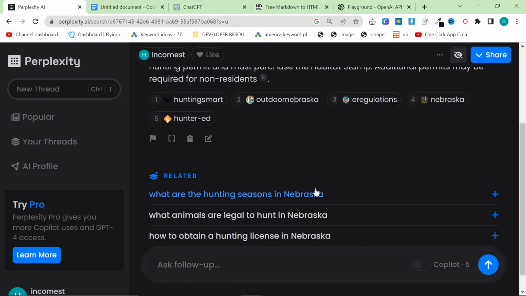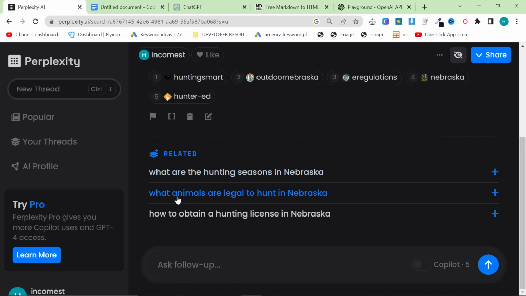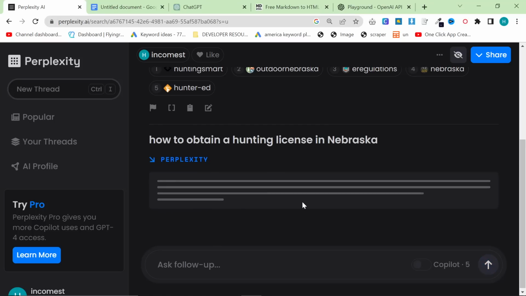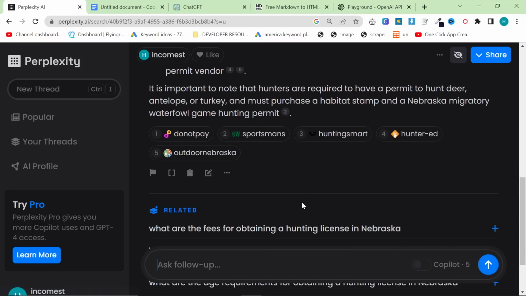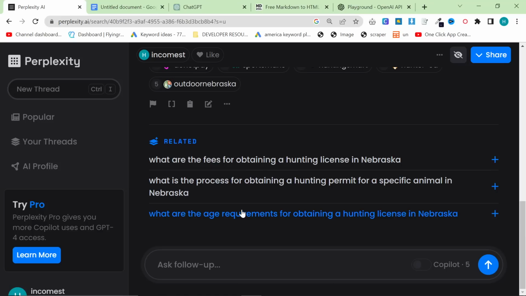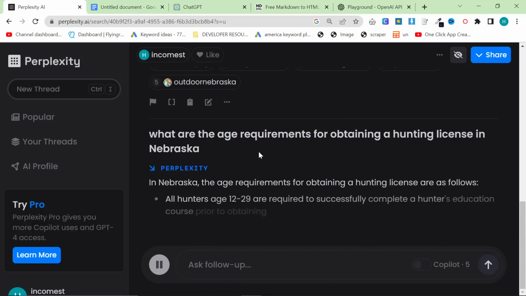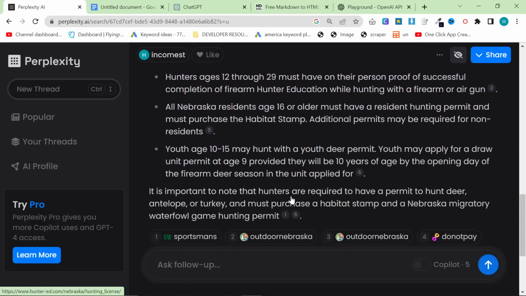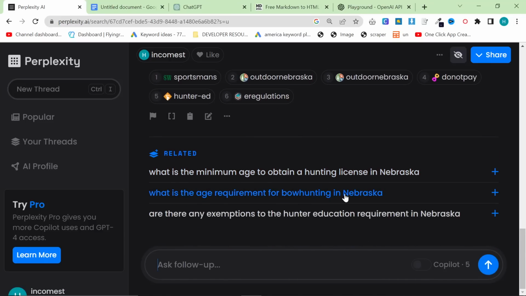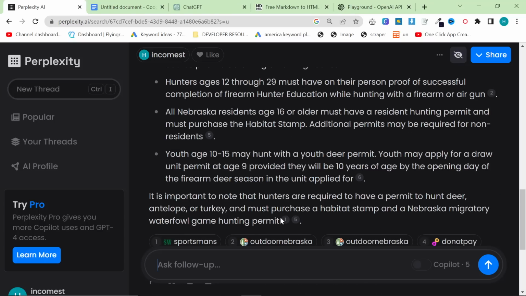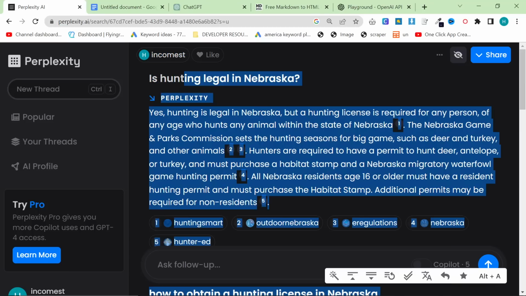But what I want to know is a little bit more information. So if you scroll down, you can see what are the hunting seasons, what animals are legal to hunt, how to obtain a hunting license. So we'll click how to obtain. That will add some nice information to our article. And then we'll say what are the age requirements, etc., etc. You can generally click these until you've got all the information that you personally need for the article you are writing. We'll say that that'll do, and we'll just copy this information like so.